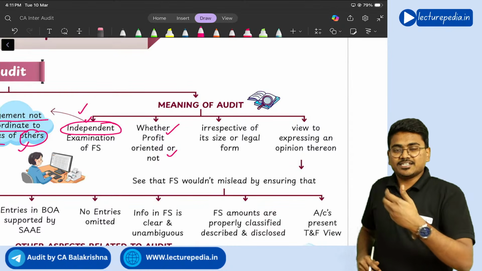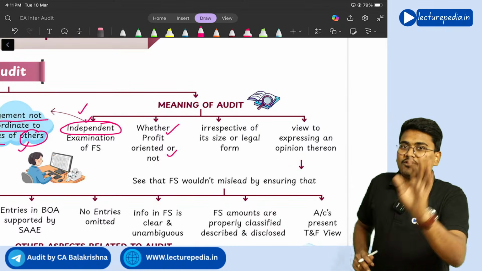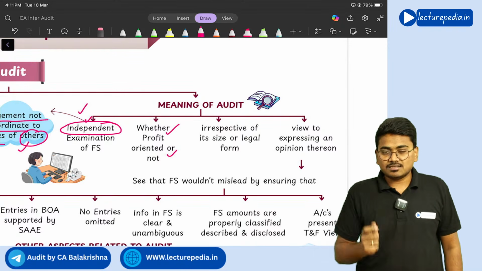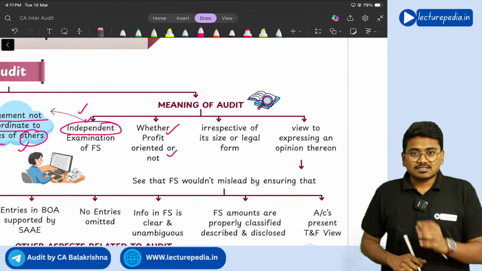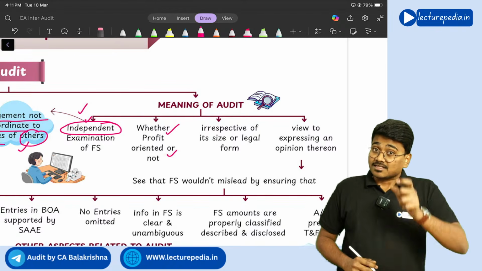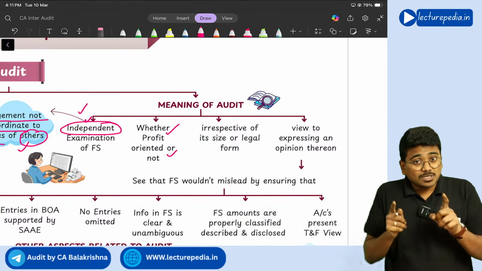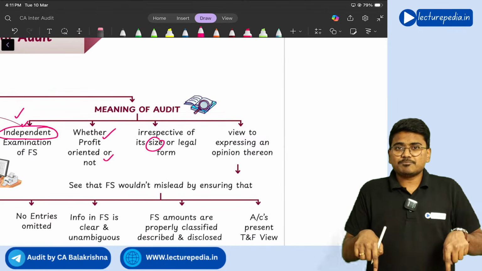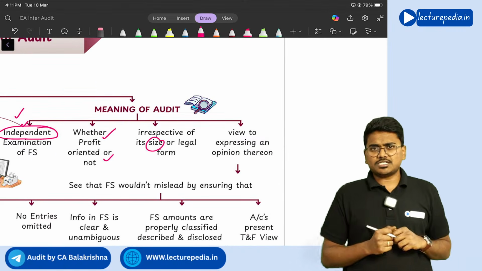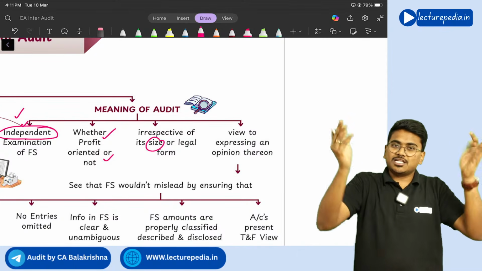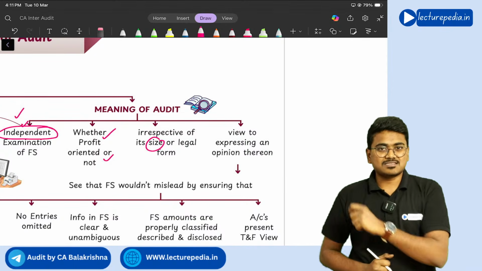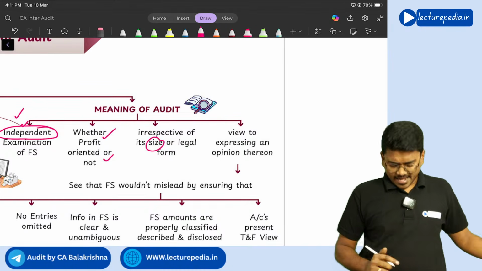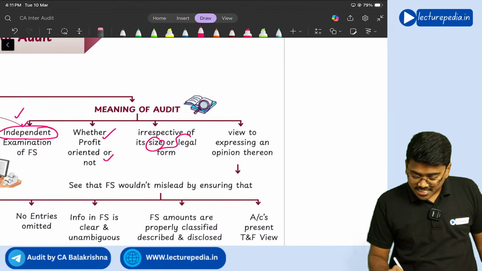And the meaning of the term audit also doesn't change irrespective of the size of the entity, whether it is a small entity or a huge entity. It remains the same. And irrespective of legal form.